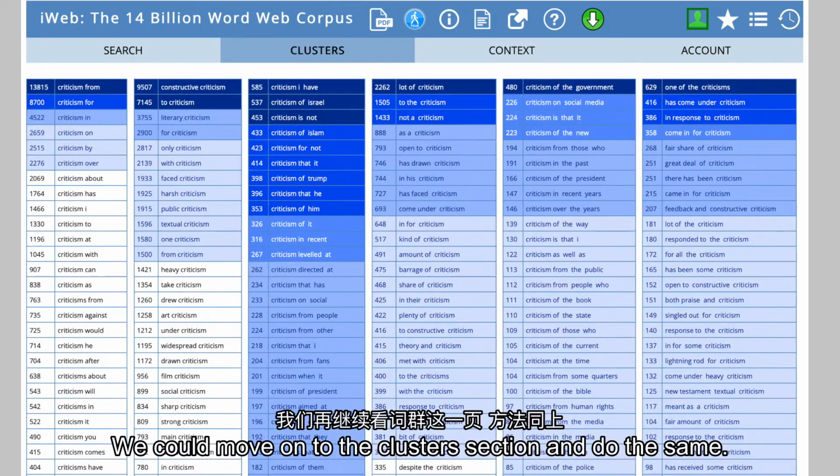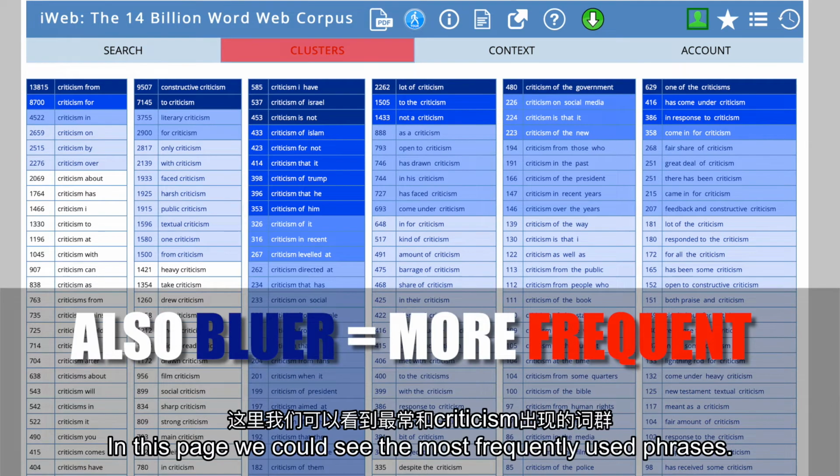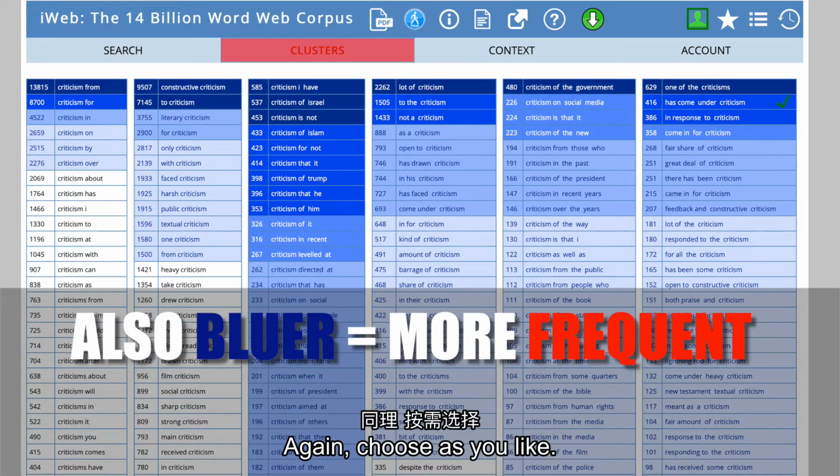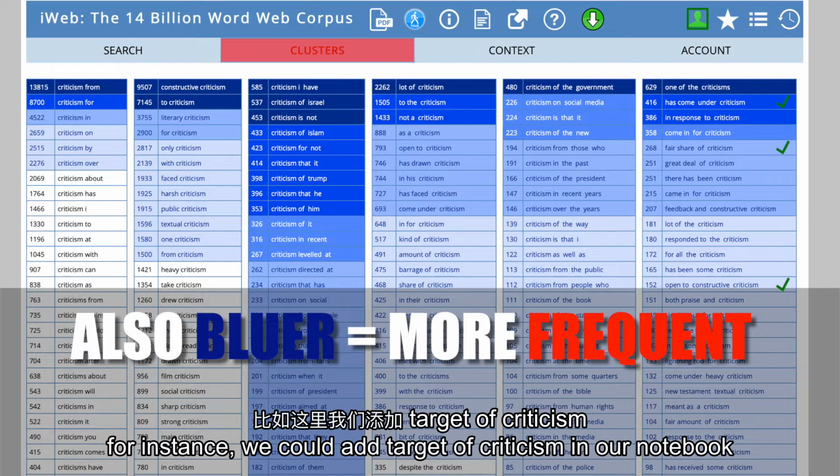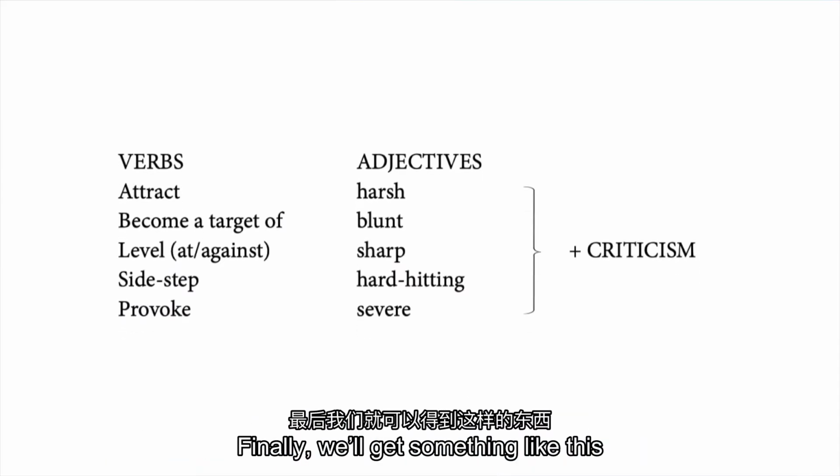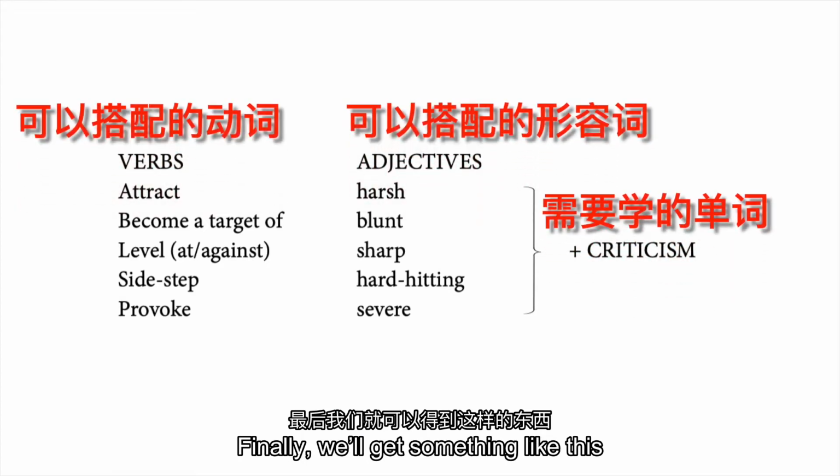We can move on to the clusters section and do the same. In this page, we could see the most frequently used phrases. Again, choose as you like. For instance, we can add target of criticism in our notebook. And finally, we'll get something like this.